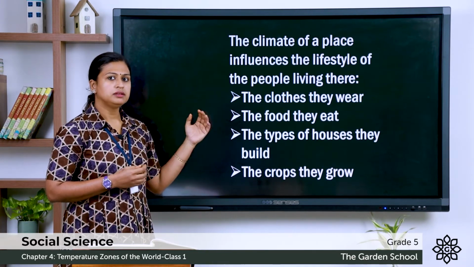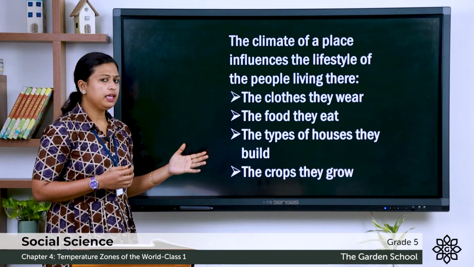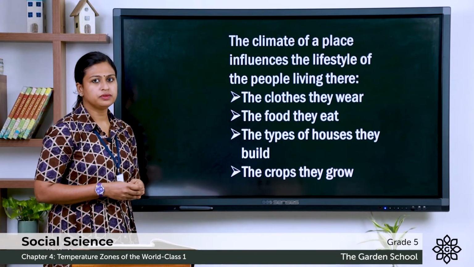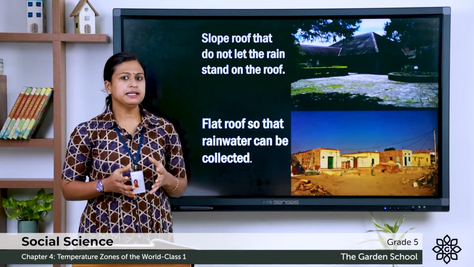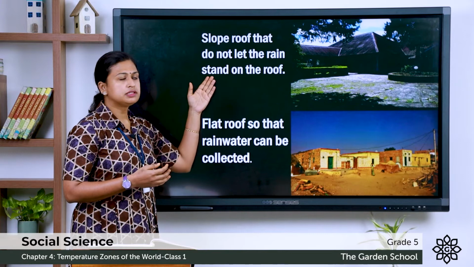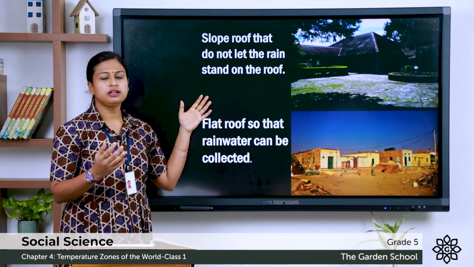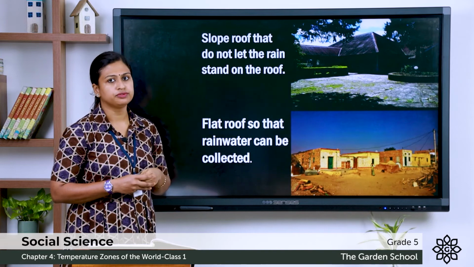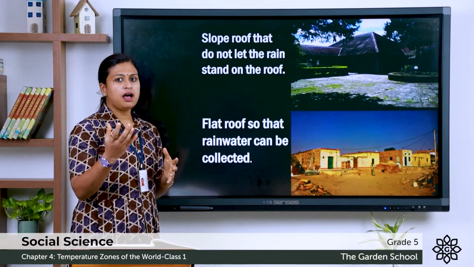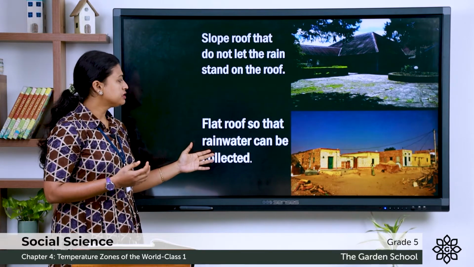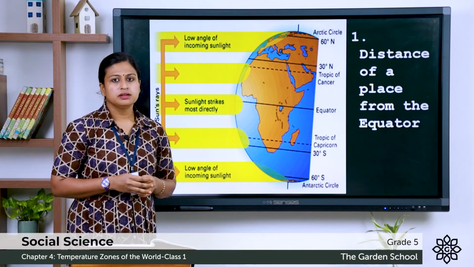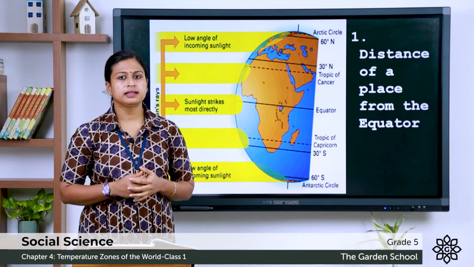For example, the clothes they wear, the food they eat, the type of houses they build and the crops they grow. For example, the places which receive heavy rainfall have houses with sloped roofs that do not let the rain stand on the roof. And the places which receive less rainfall have houses with flat roofs so that water can be collected there. So, this was about weather and climate.